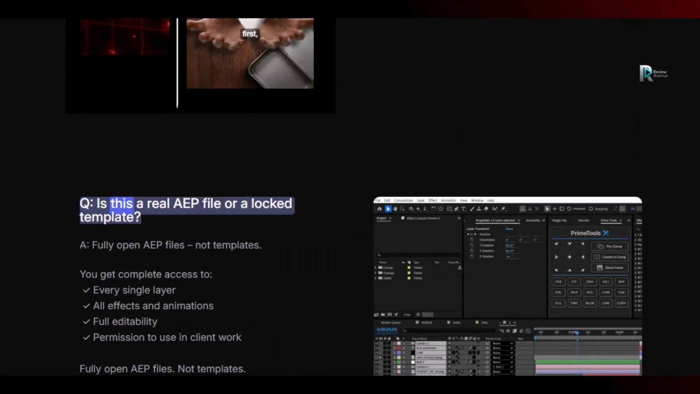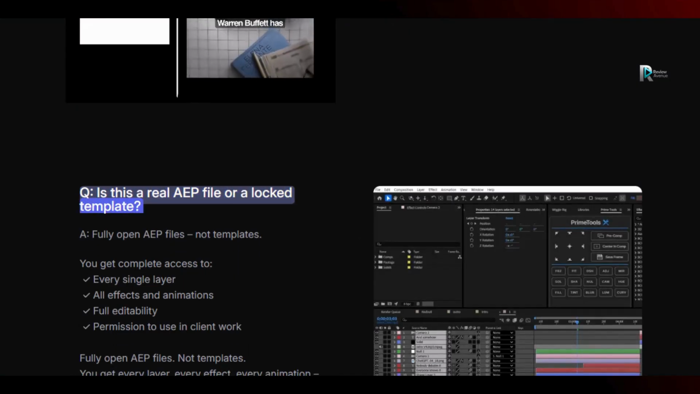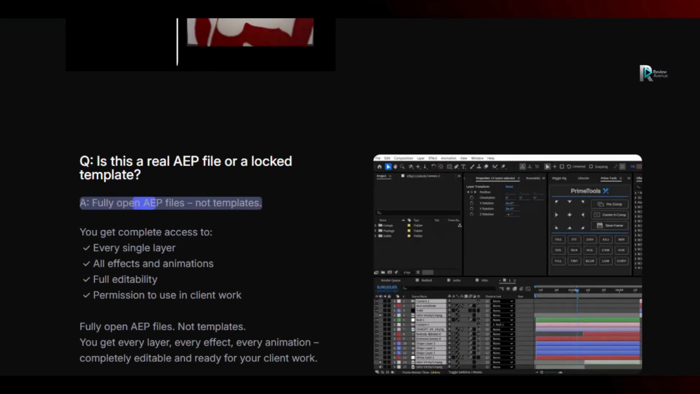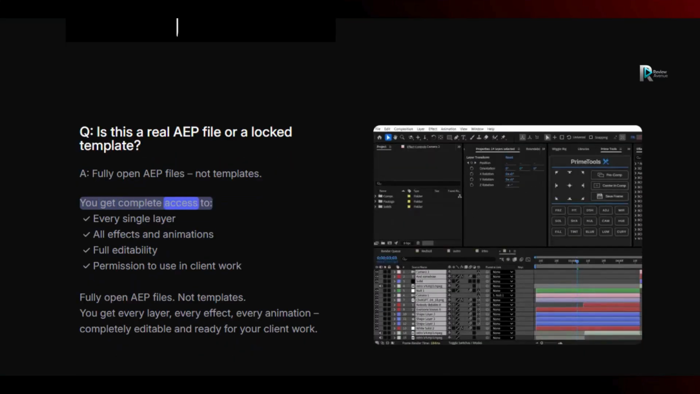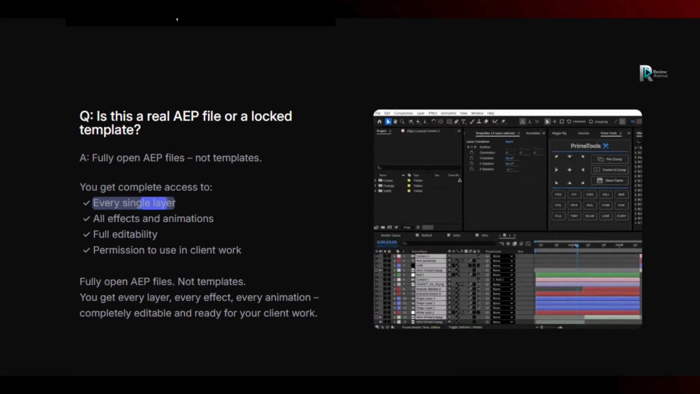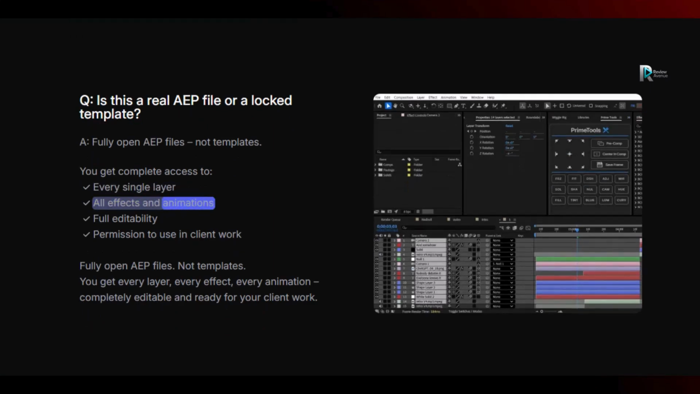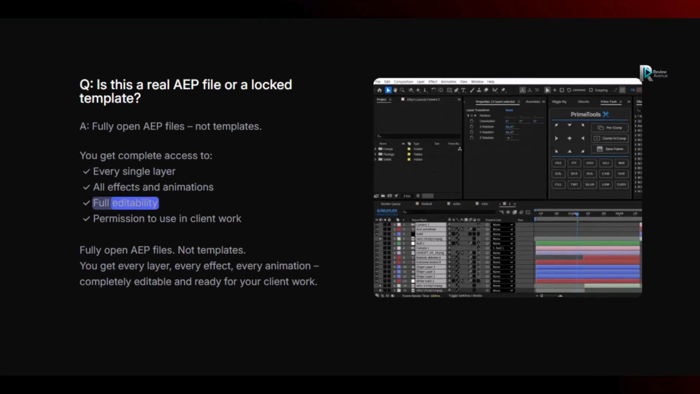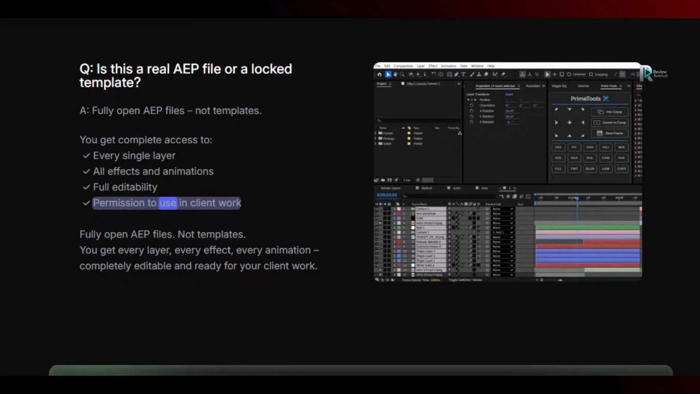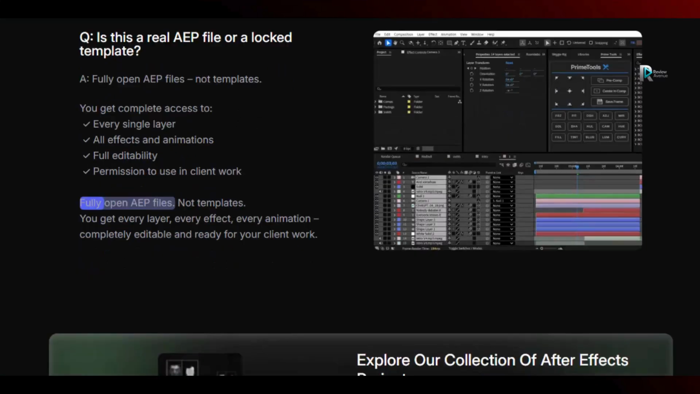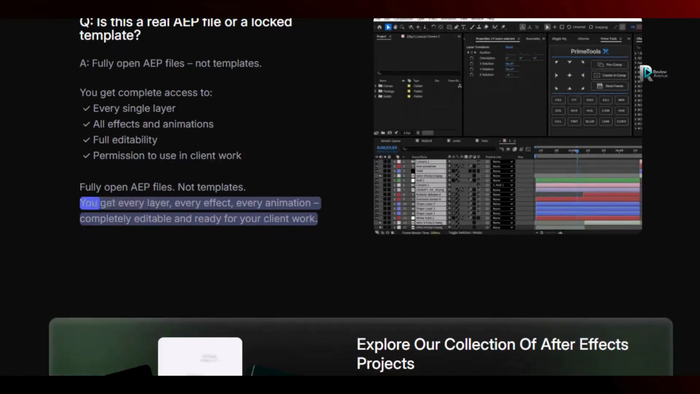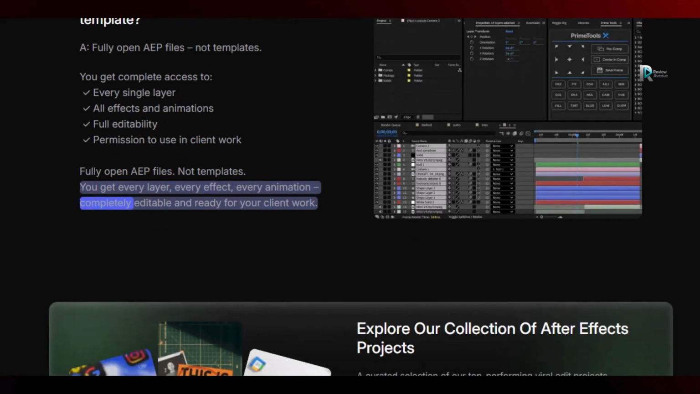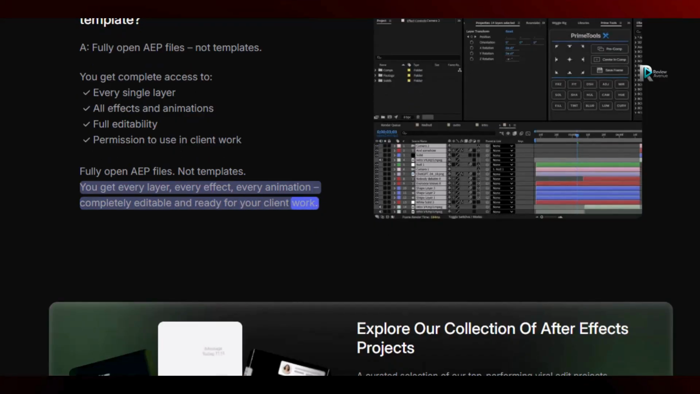Q. Is this a real AEP file or a locked template? A. Fully open AEP files, not templates. You get complete access to every single layer, all effects and animations, full editability, permission to use in client work. You get every layer, every effect, every animation, completely editable and ready for your client work.